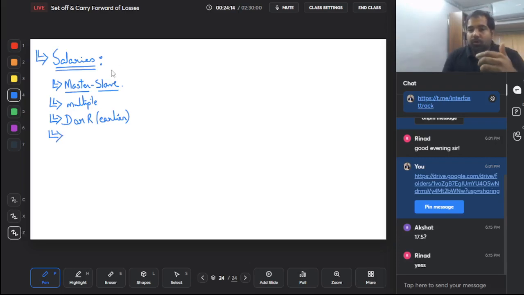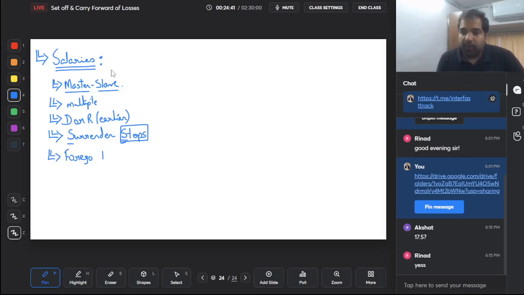Guys, sometimes you don't want the salary, so can you surrender the salary? Yes, there is an act called the Surrender of Salary Act where the entire salary goes to the government, and in that case taxability stops. S for surrender, S for stops, no more taxable. But guys, if you forego your salary, for example, you say I don't want my salary, feed stray dogs with it or give it somewhere, that is your decision, whether you want to buy an iPhone or donate it to street kids. So forego follows. That means even in this case taxability will happen.